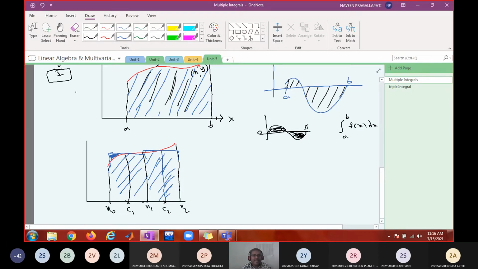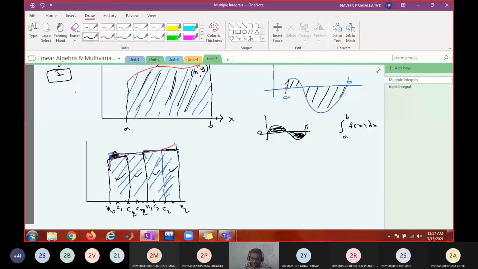Instead of taking two rectangles, what if I divide into 4 rectangles, 1, 2, 3, 4, and take one point from each: C1, C2, C3, C4. Then the coverage will be more. You see, this unwanted area is removed, and this we included. If you increase the number of partitions, each rectangle becomes thinner and thinner, almost looking like a line.